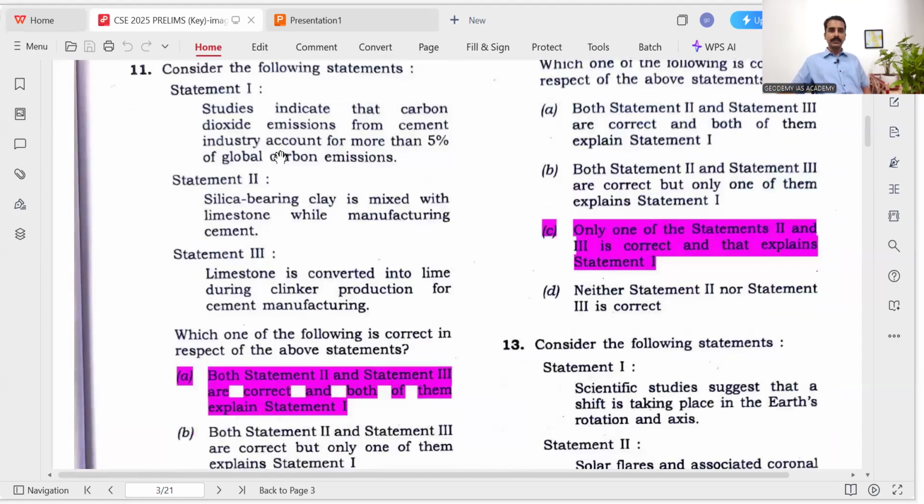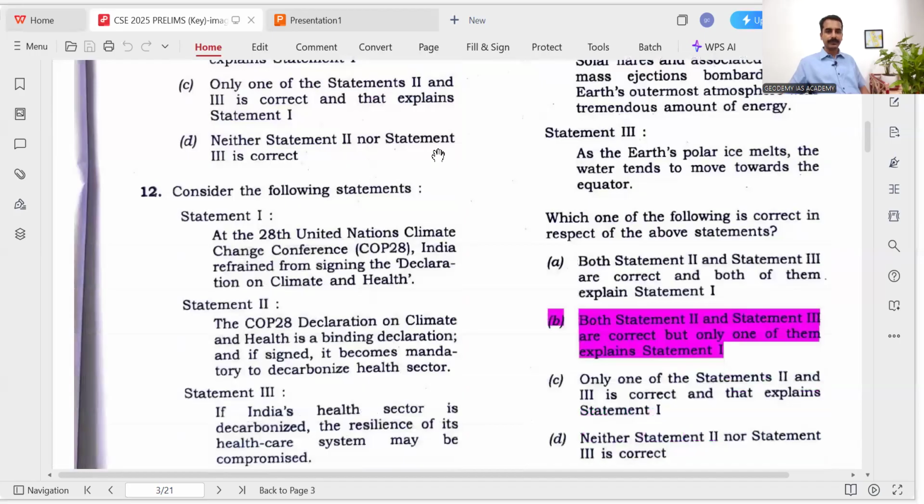The statement is, studies indicate that carbon dioxide emissions from the cement industry account for more than 5%. Yes, because during these two processes mentioned in statements 2 and 3, carbon dioxide is emitted from the manufacturing of cement. So both these statements explain statement 1. So option A. Okay.